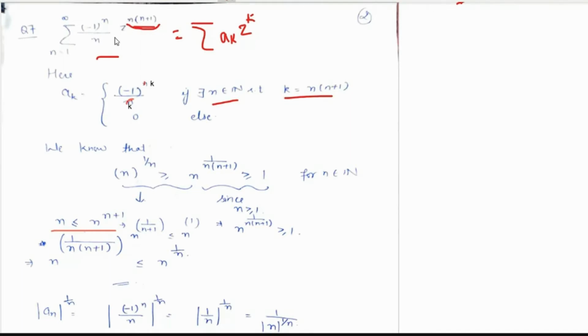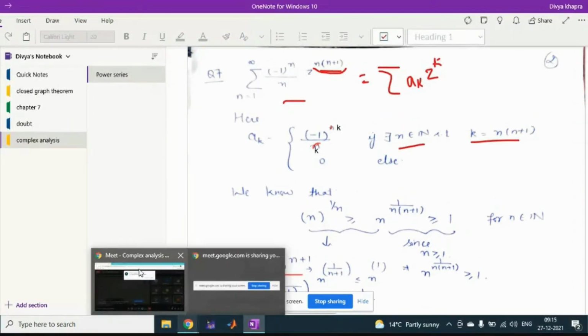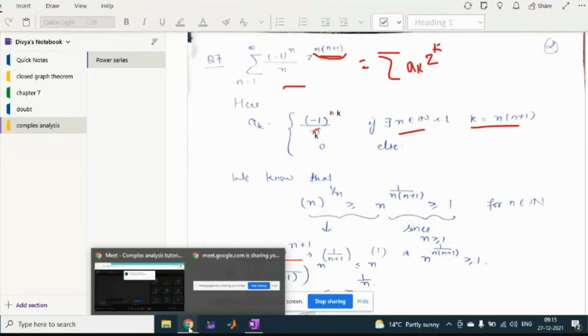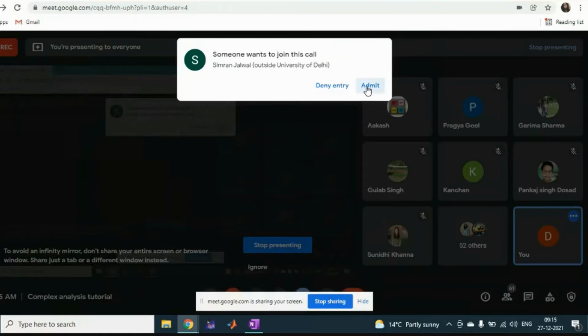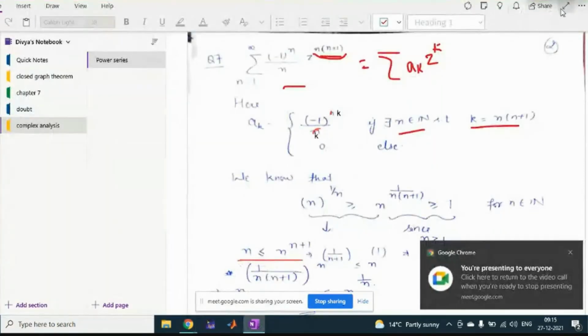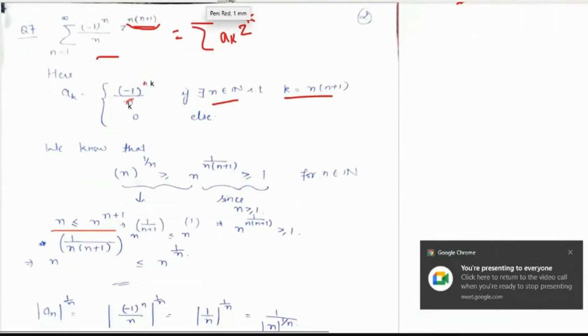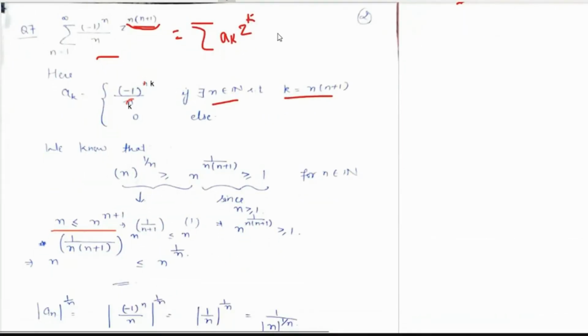So ak is minus 1 to the power k upon k if k equals n into n plus 1, and 0 otherwise, right?